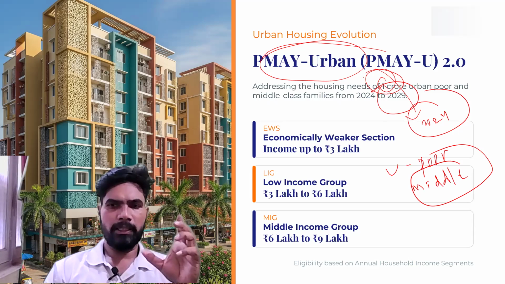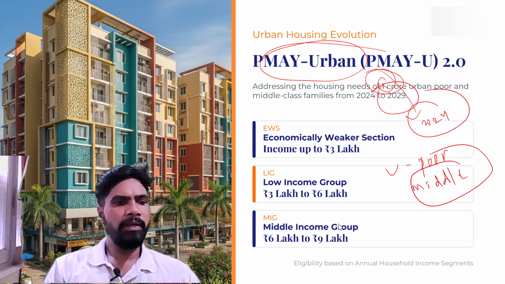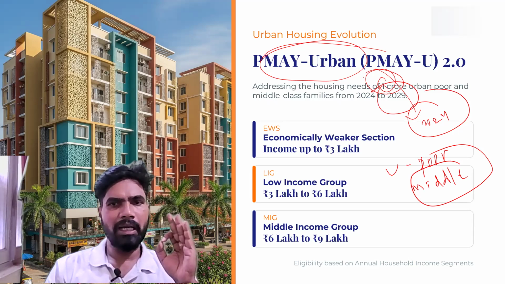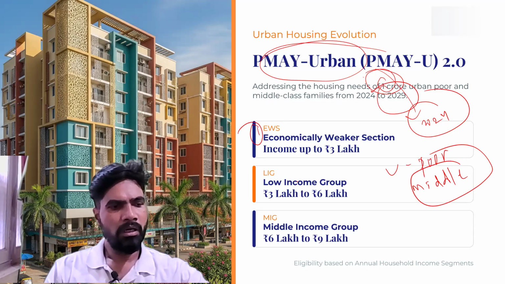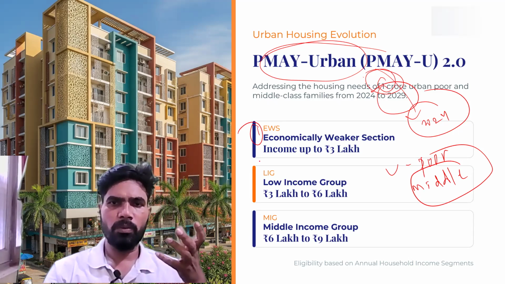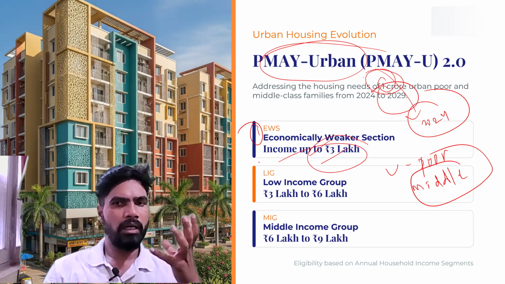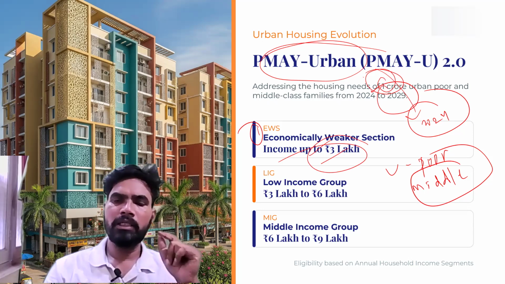You see, to provide benefits under this scheme, the beneficiaries have been classified into 3 categories based on their annual income. The first group is EWS, economically weaker sections. What is the criterion for this group? Their annual income is up to 3 lakh rupees. They are earning less than or equal to 3 lakh rupees annually. That is the first group.